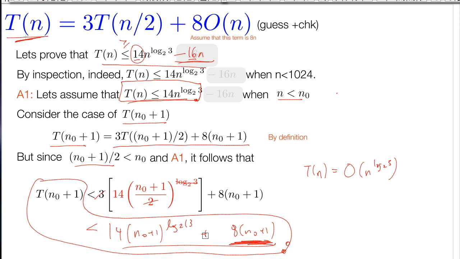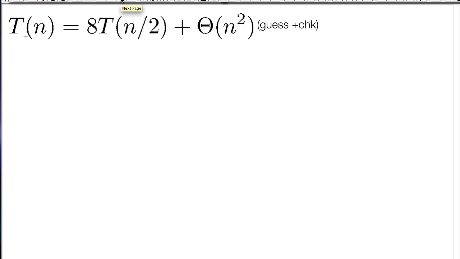You can have it all messy in your head and then just come up with a nice argument I can read quickly and determine if you know what you're talking about. You use the tree method to get the answer, to get the intuition, and then use this guess and check induction method to give a short proof. It's exactly right. Okay, here's one you can do at home.